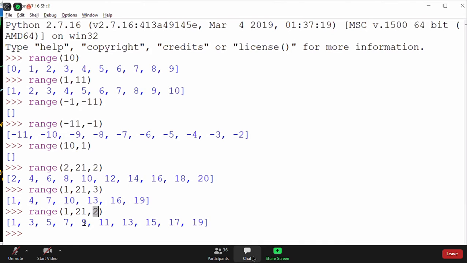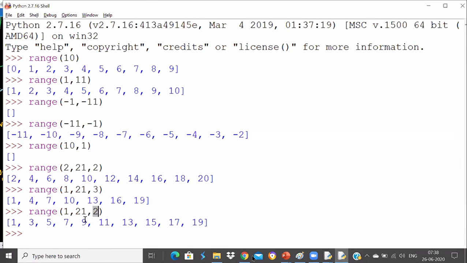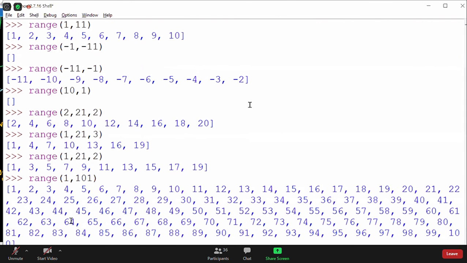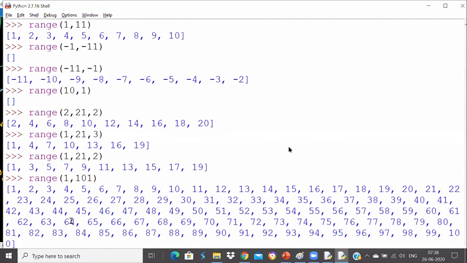Okay, so this is perfect. You all understood the range function, right? Range is a function to generate a list. If you wanted to generate a list of 100 values, you can do it very easily in Python. I can say 1 comma 101. That's all, guys, and you can see that it generates a list of 100 elements. It's so easy. By default the step value will be 1. Yes, that's true.